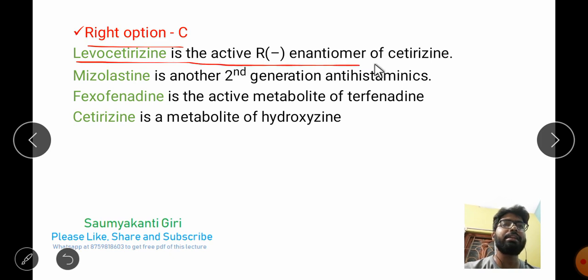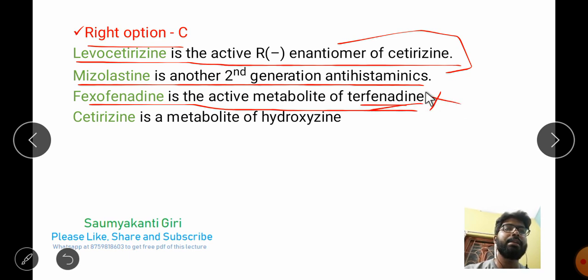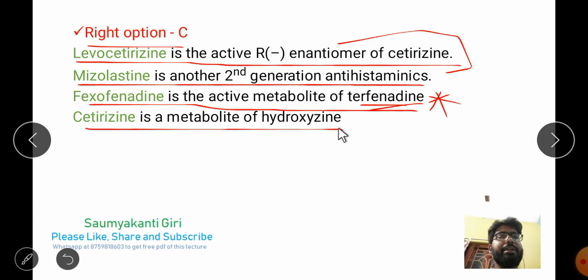Levocetirizine is the active enantiomeric form of cetirizine, and mizolastine is another second generation antihistaminic. Fexofenadine is the active metabolite of terfenadine. It is also important; an MCQ may also come from this point. And cetirizine is a metabolite of hydroxyzine.